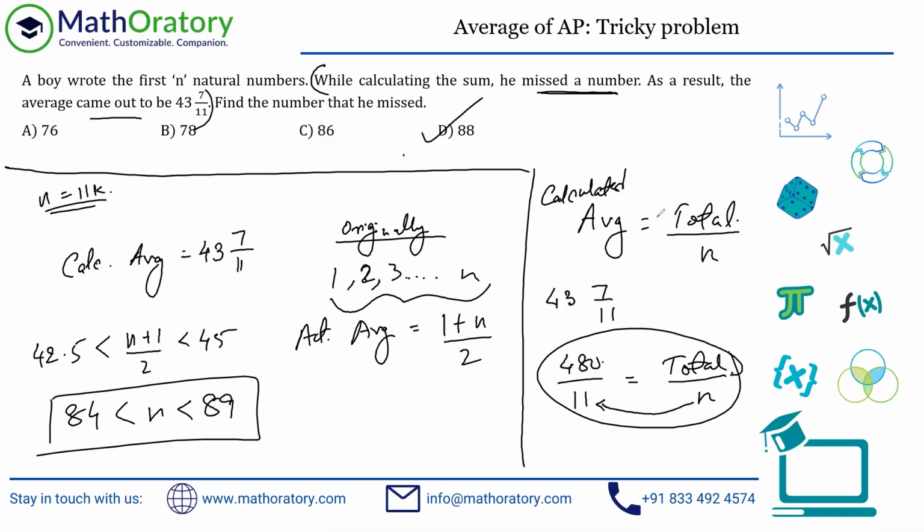if he's purposely removing a number and taking the average of the remaining, the denominator will be n minus 1. So in that case, the only exception will be that n minus 1 will be a multiple of 11, had this been the same average. So you can apply the same approach going forward, and the rest of it is very similar to it.